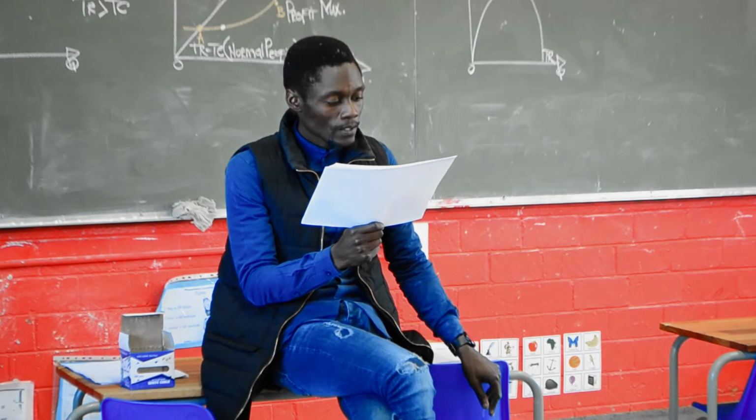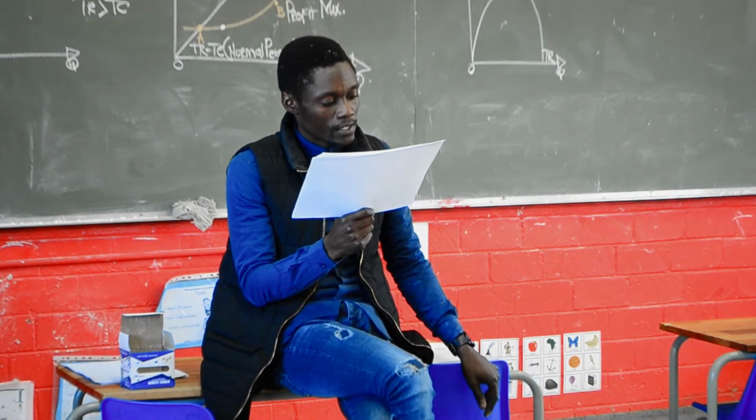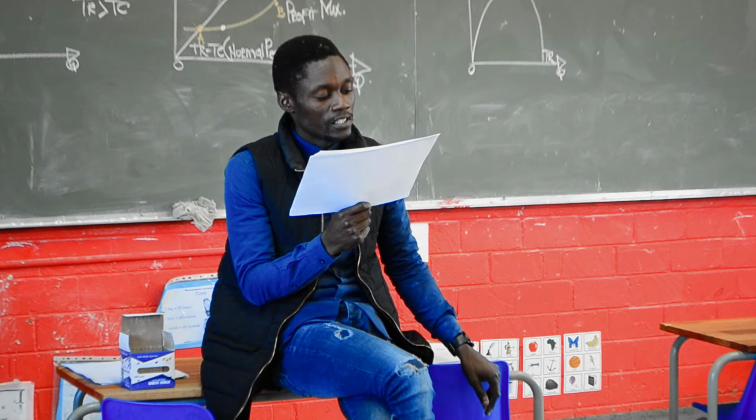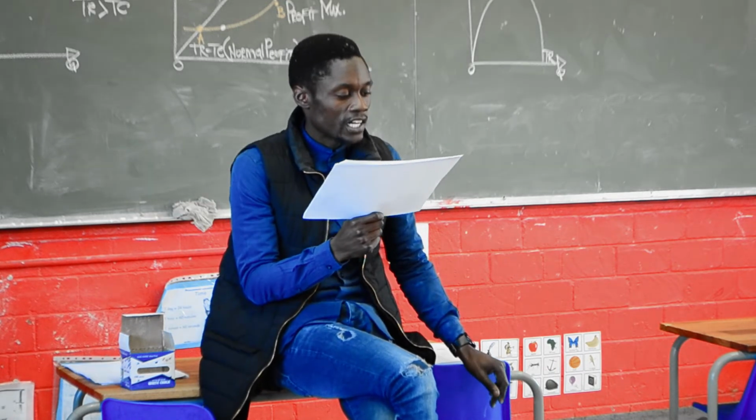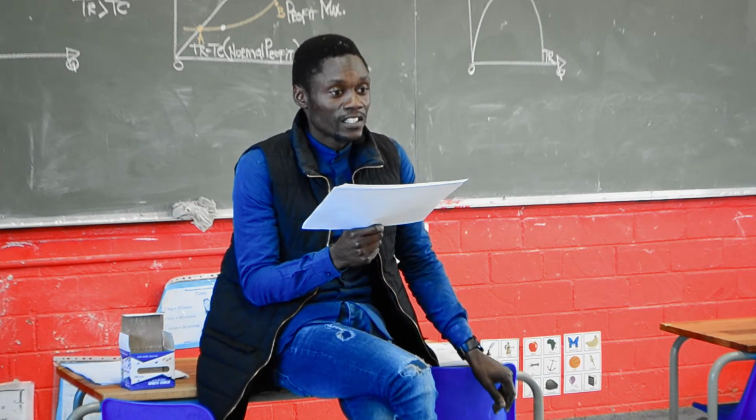Section B. Short questions. Name two types of monopolies. Natural, artificial, pure, technological.